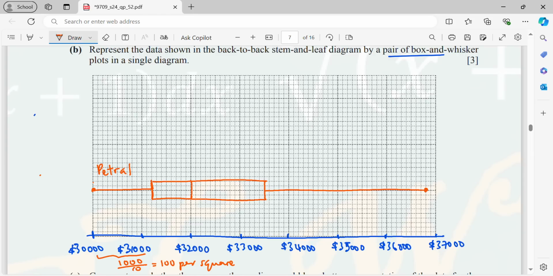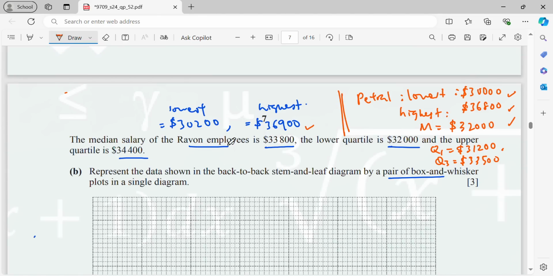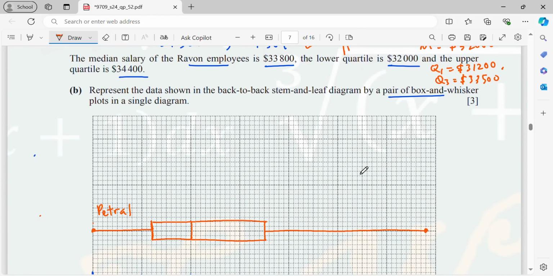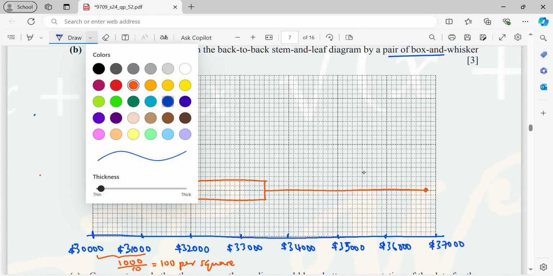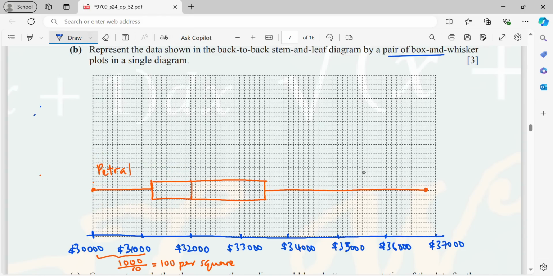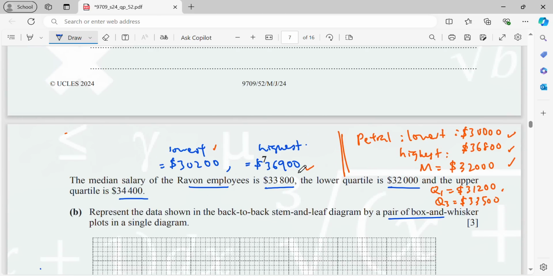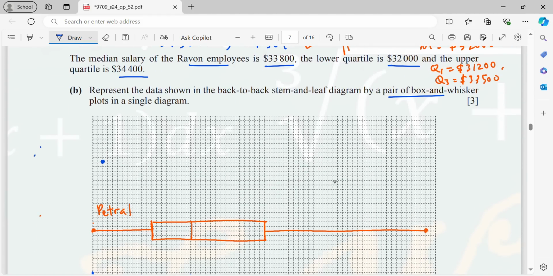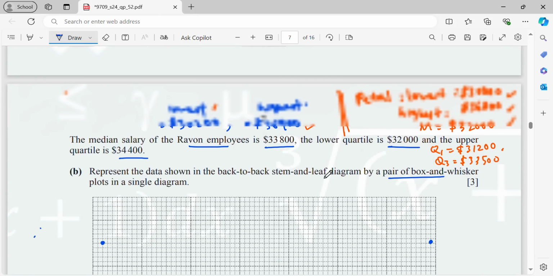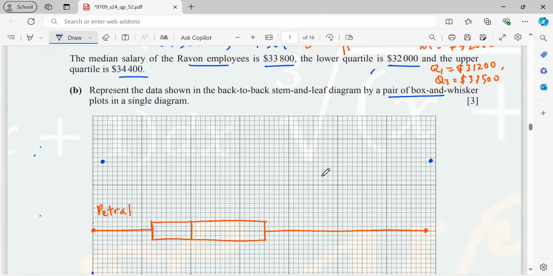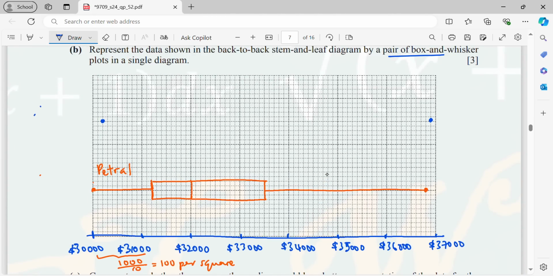Now, for Ravon, the lowest is 30,200. 200 means 2 dots. Okay, after that, the highest, 36,900. Right, so now your lower quartile, 32,000. So 32,000 is over here.